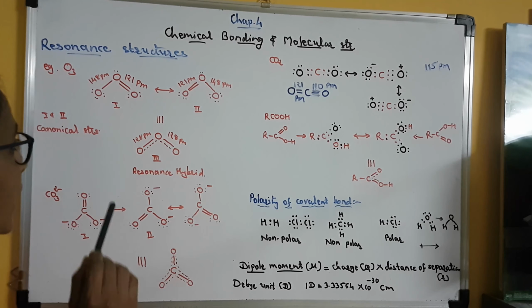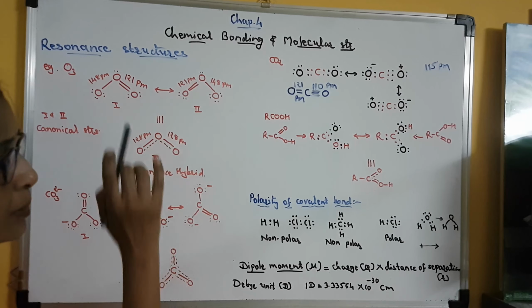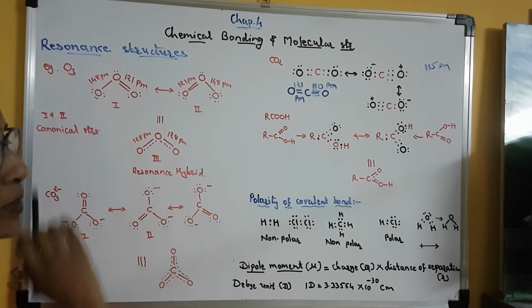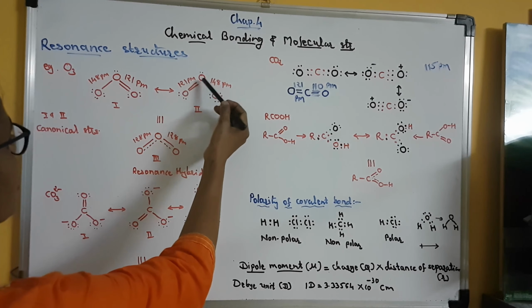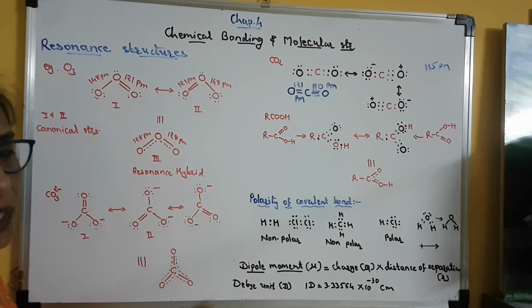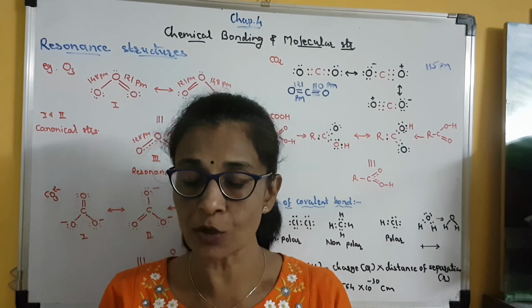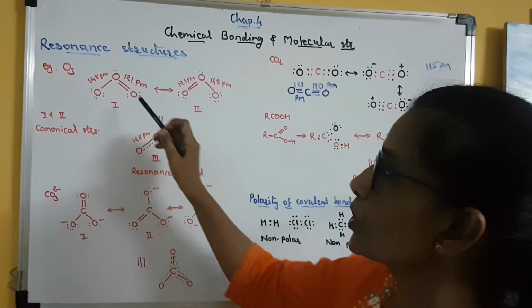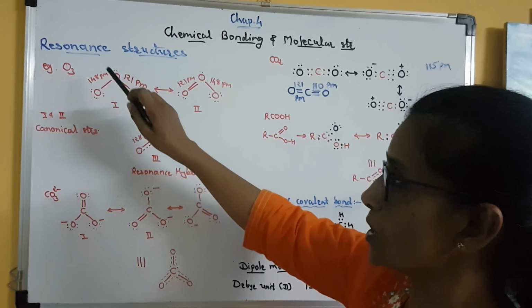Now experimentally determined oxygen single bond length is 148 picometer, and that of the oxygen double bond is 121 picometer. We know that the single bond length is always larger compared to the double bond length. Now I will explain what is meant by resonance.